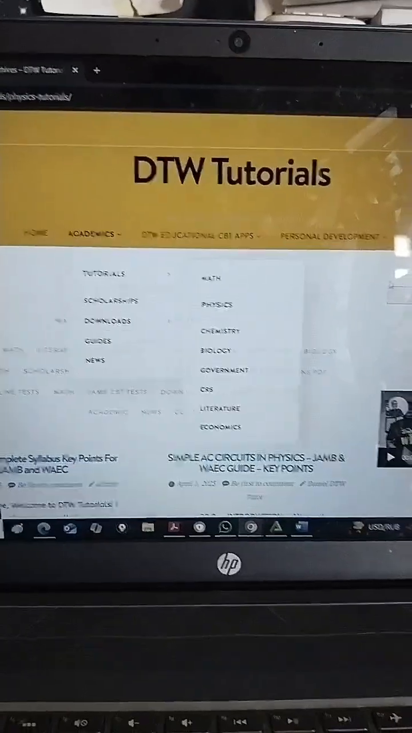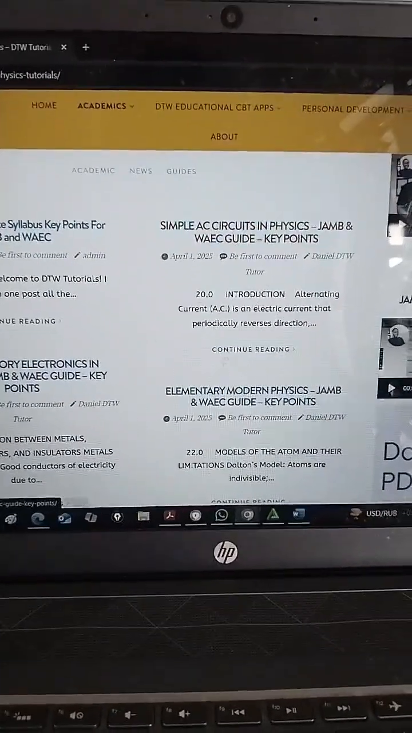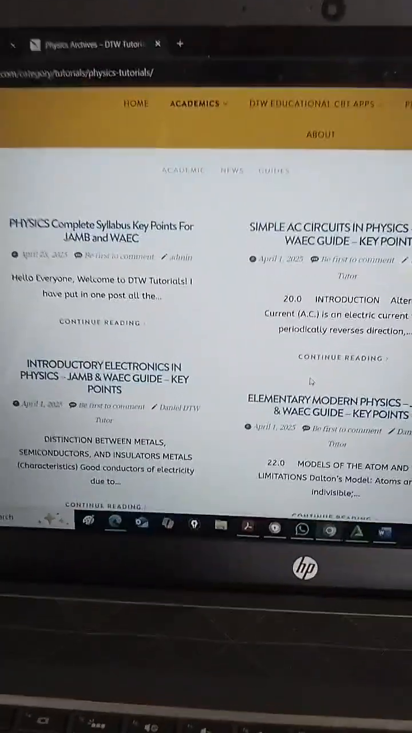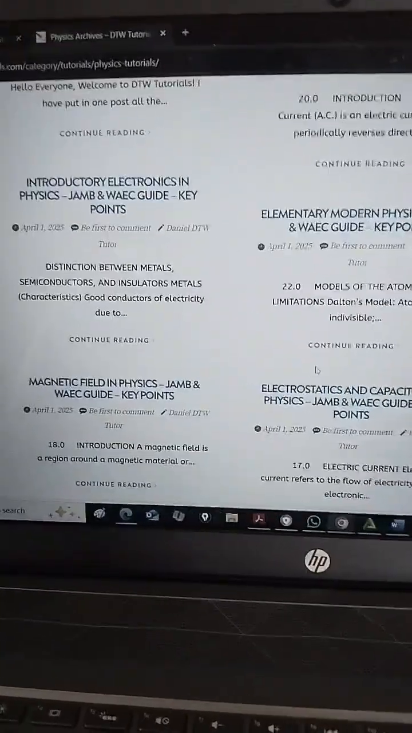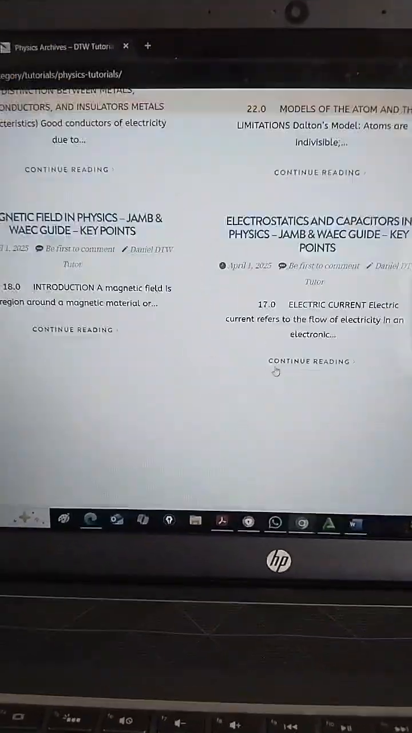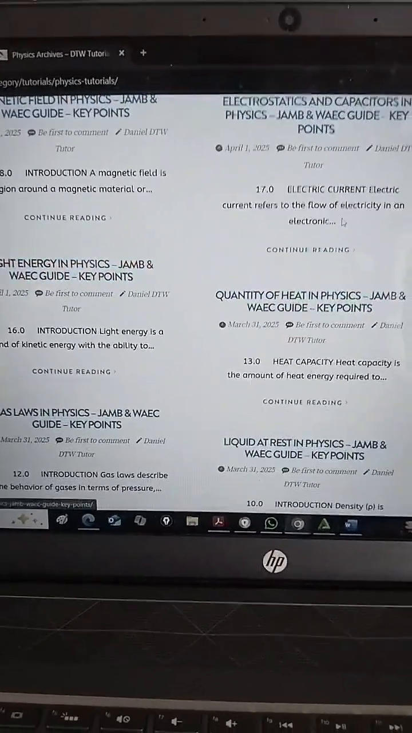When you click on any of it, it will take you to its own page, like physics, for example, and you can come into each of the subjects and read on it. It covers the Waec syllabus, and these are key points. It is just summarized notes that you can use to read before your exam. It's all here for free on our website. You can go into each of the subjects and read.